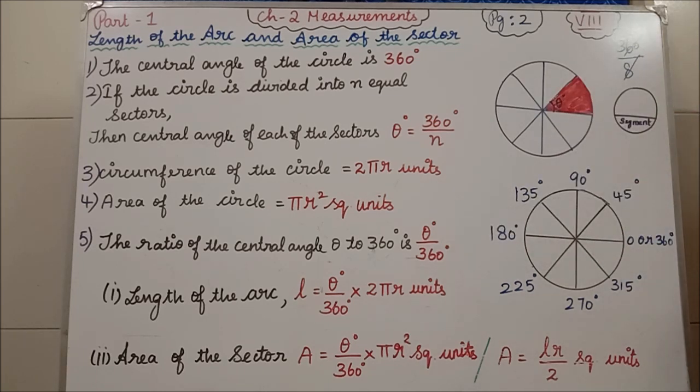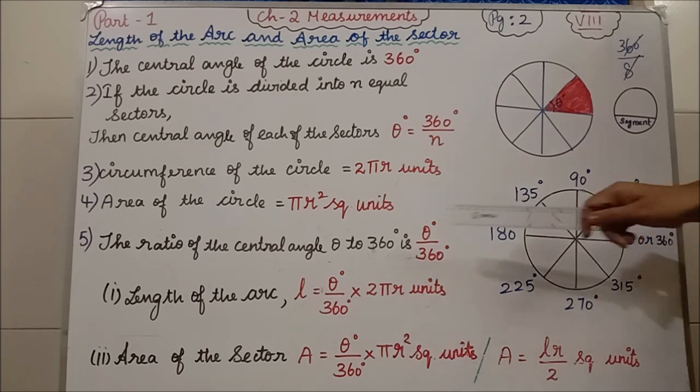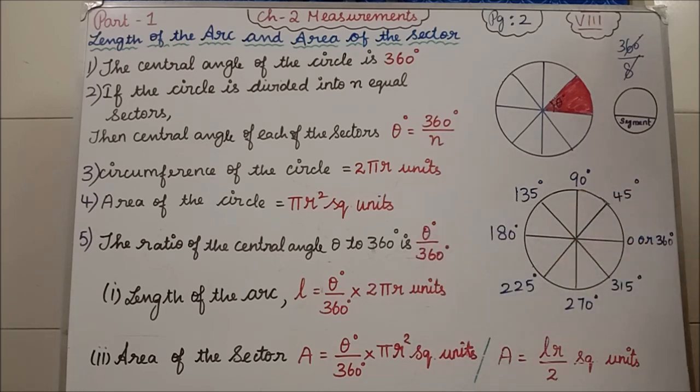Now, see the fifth one. The ratio of the central angle varies from theta to 360 degree. Isn't it? So, now how can we find from this the length of the arc? So, the way they will ask in the question is: find the length of the arc.